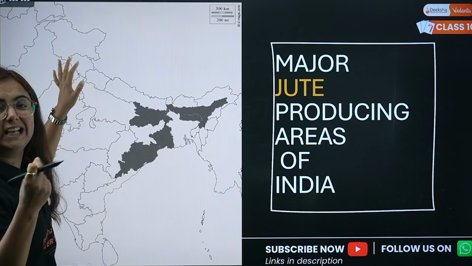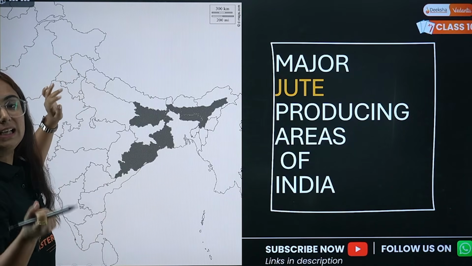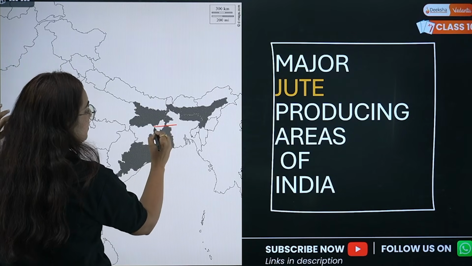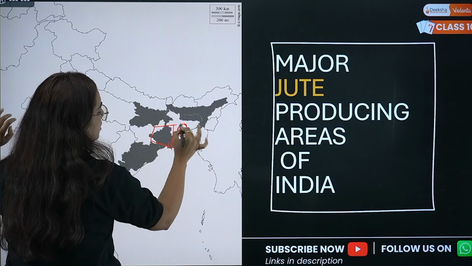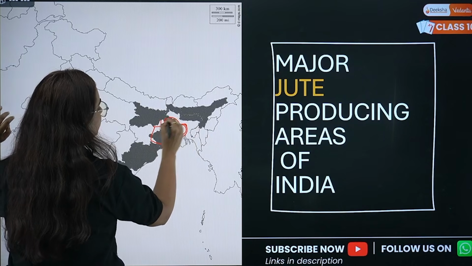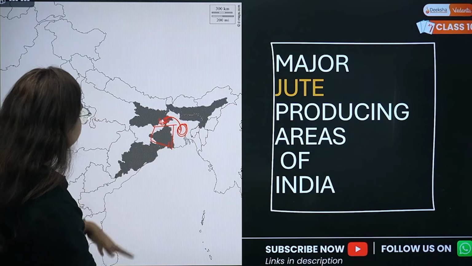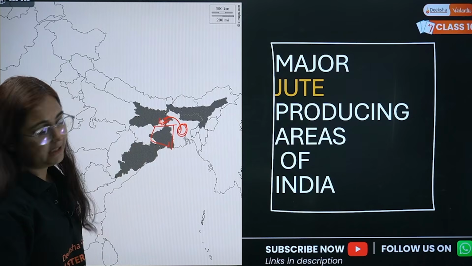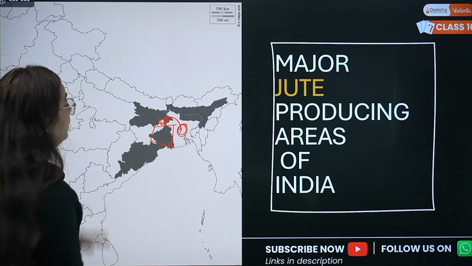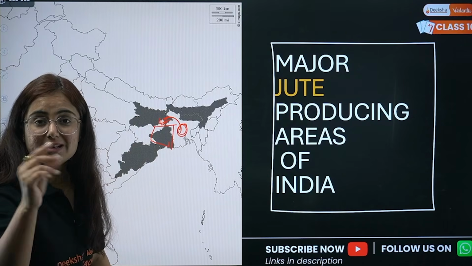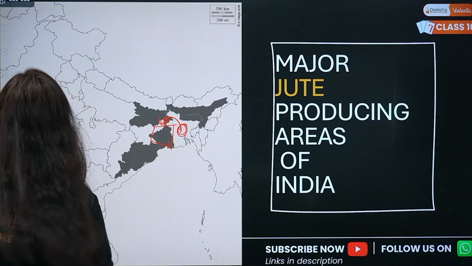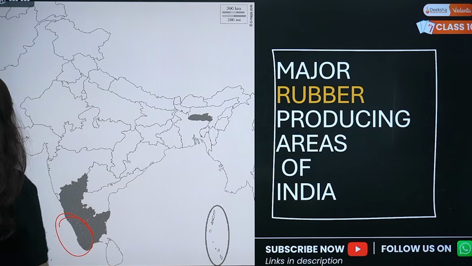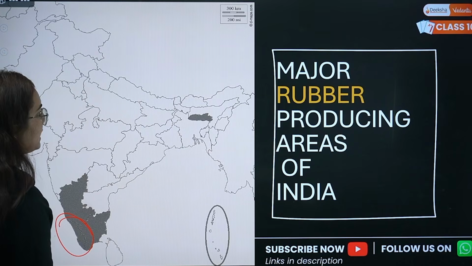Have a look. Jute needs water and water is in either eastern India or northeastern India. So here West Bengal. Previously this part was also ours, but eventually something happened. So, West Bengal, Odisha, then parts of Bihar and Northeast India are the major region. Whenever the state will be asked, you will be marking West Bengal. Okay. Now, coming to the next one, major rubber producing area, Kerala. Rubber is produced majorly in Kerala.